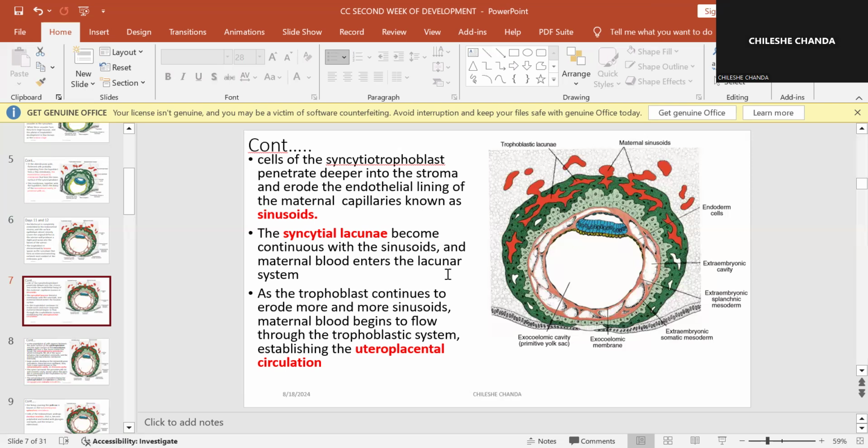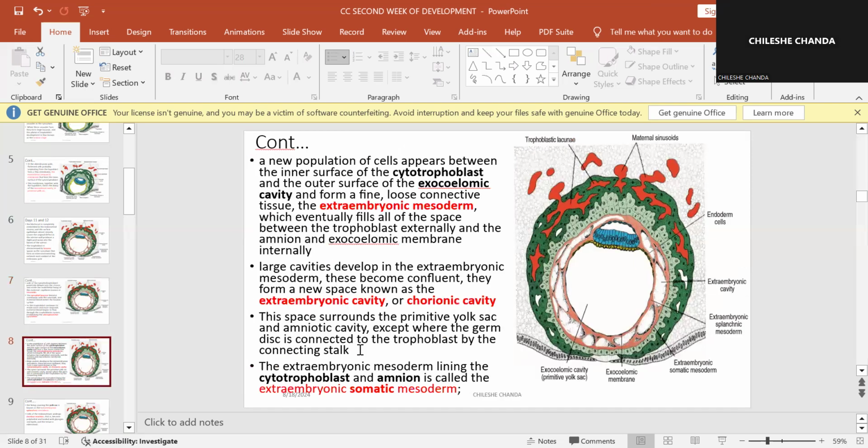As the trophoblast erodes more and more sinusoids, maternal blood begins to flow in and through the trophoblastic system. This is what is later going to form the uteroplacental circulation.